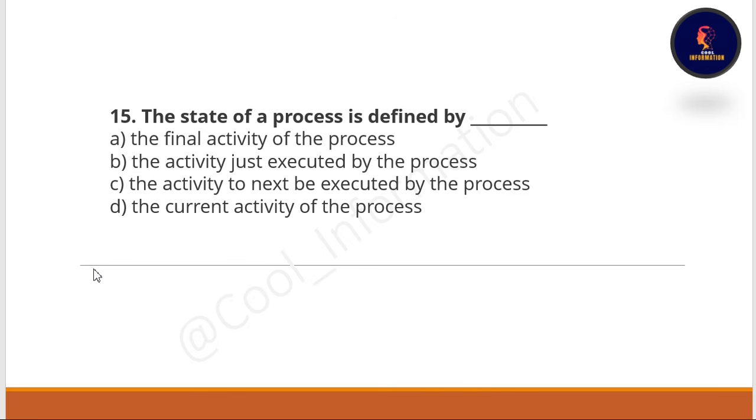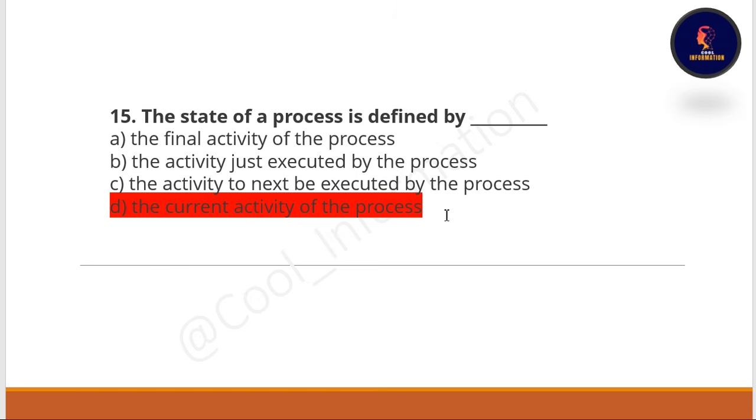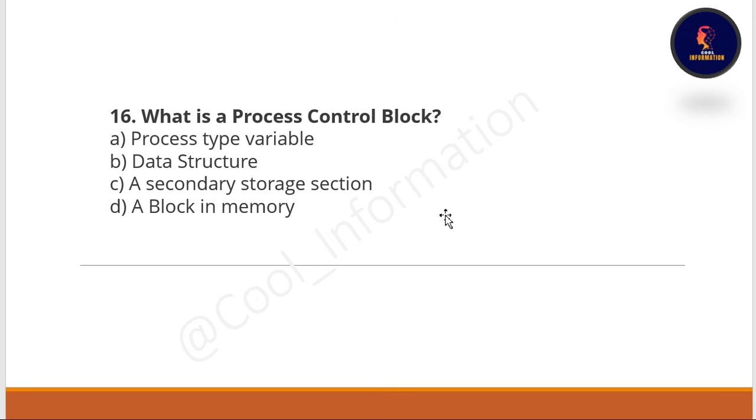Okay. 15th number question is, the state of a process is defined by what? Option A, the final activity of a process. Option B, the activity just executed by the process. Option C, the activity to next be executed by the process. Option D, the current activity of the process. So the correct option of this question is option D, the current activity of the process.